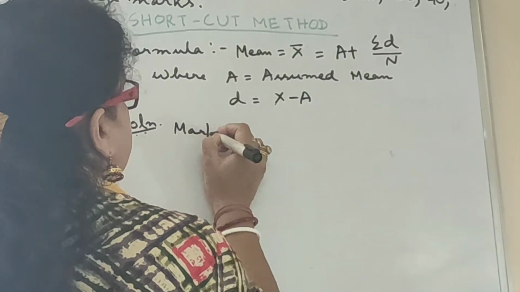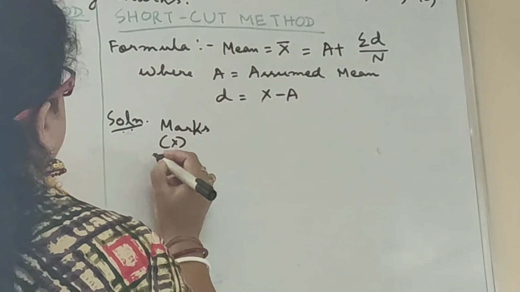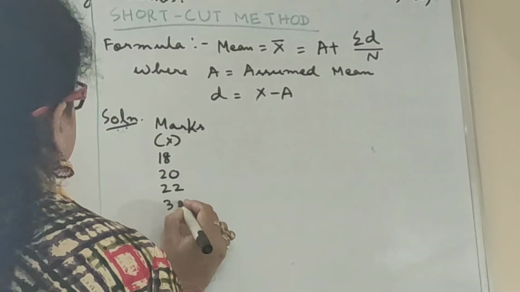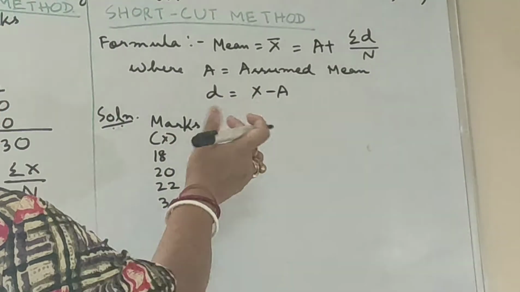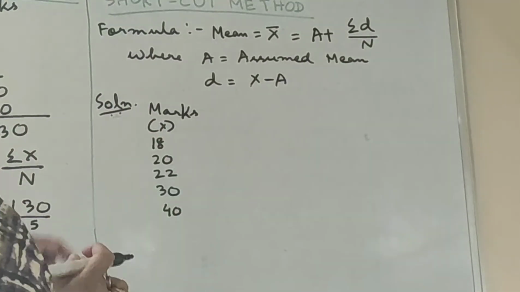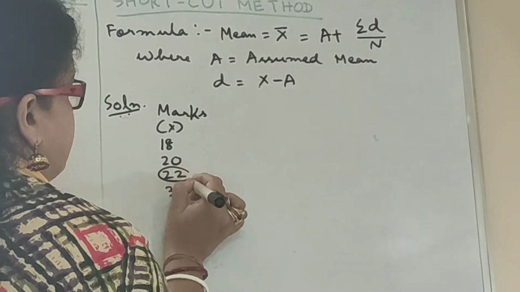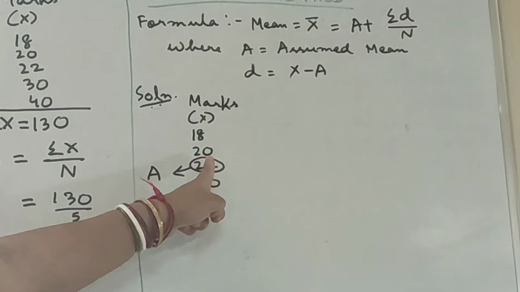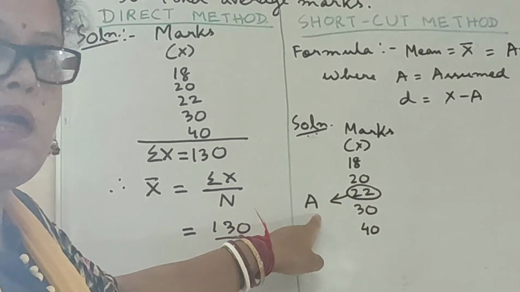Marks or x, I'll write in ascending order: 18, 20, 22, 30 and 40. X is over here. What is the formula? A plus summation d upon n. 5 values are there. So I am taking this middle value of the series as my assumed mean. That means I am assuming that the mean of the series is 22. It is not the mean of the series, I am only assuming it. So 22 I have taken as A.